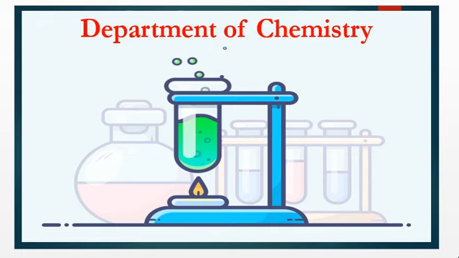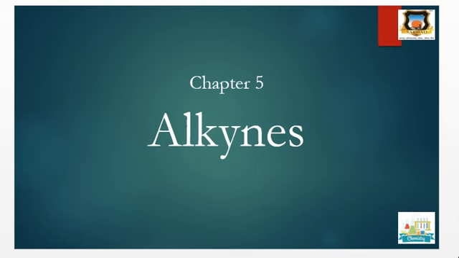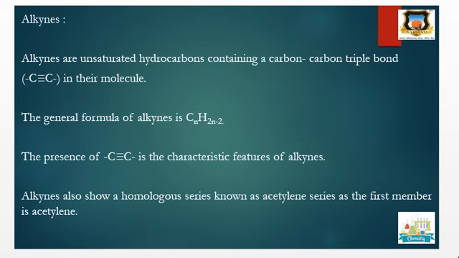Art, Commerce and Science. Today we are going to study alkynes. This is the fifth chapter from organic chemistry. First is the definition of alkynes. Alkynes are unsaturated hydrocarbons containing a carbon-carbon triple bond in their molecule. They are unsaturated hydrocarbons and they contain the carbon-carbon triple bond.